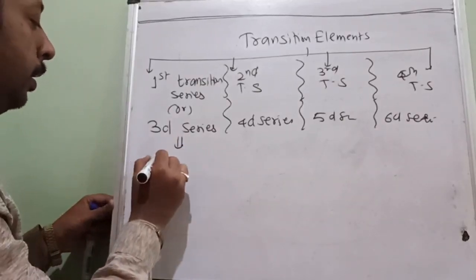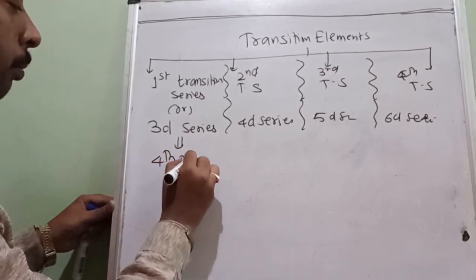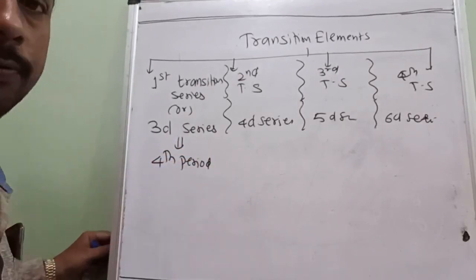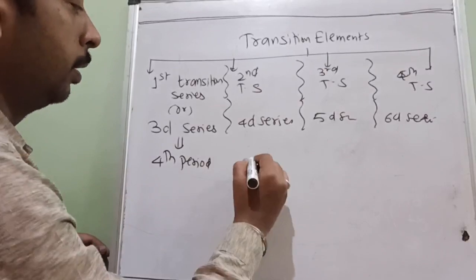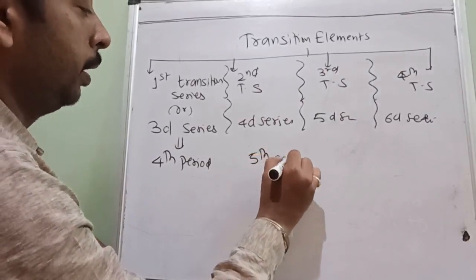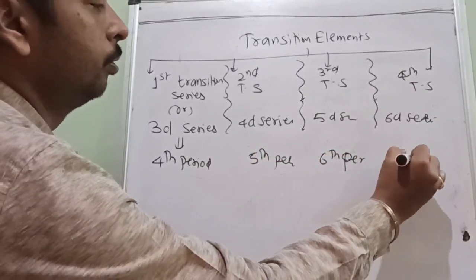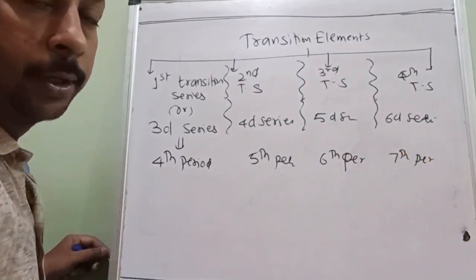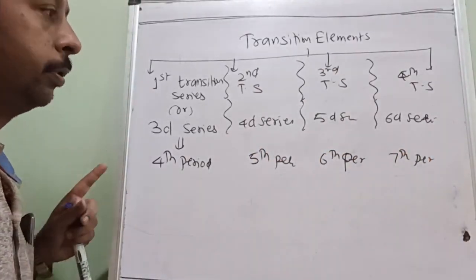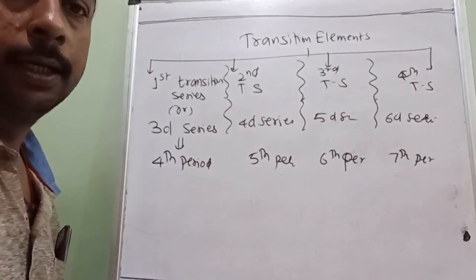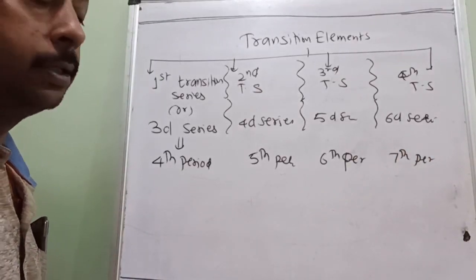Actually, the 3D series belongs to which period? Fourth period. This belongs to the fifth period, this belongs to the sixth period, and this belongs to the seventh period. Okay. So right from the fourth period to the seventh period, they all have 10 elements in each.